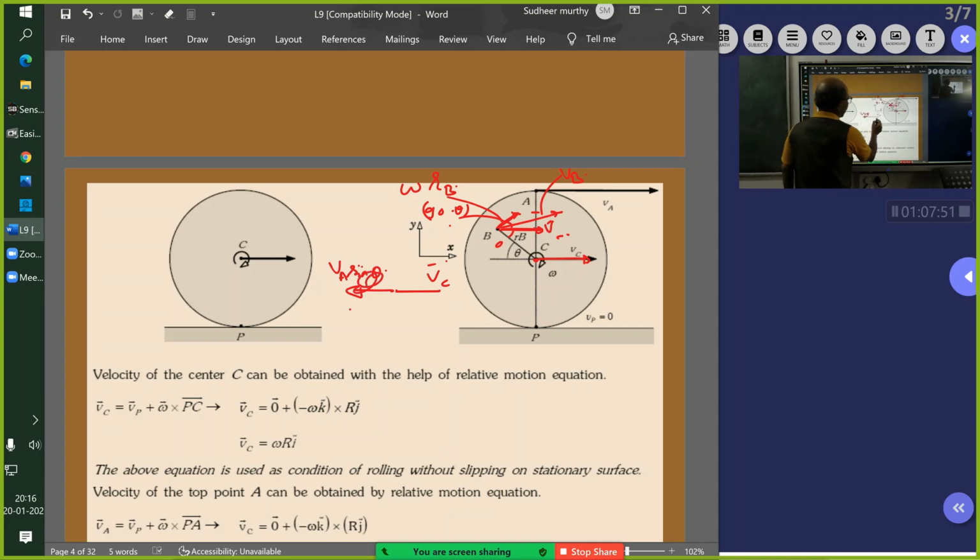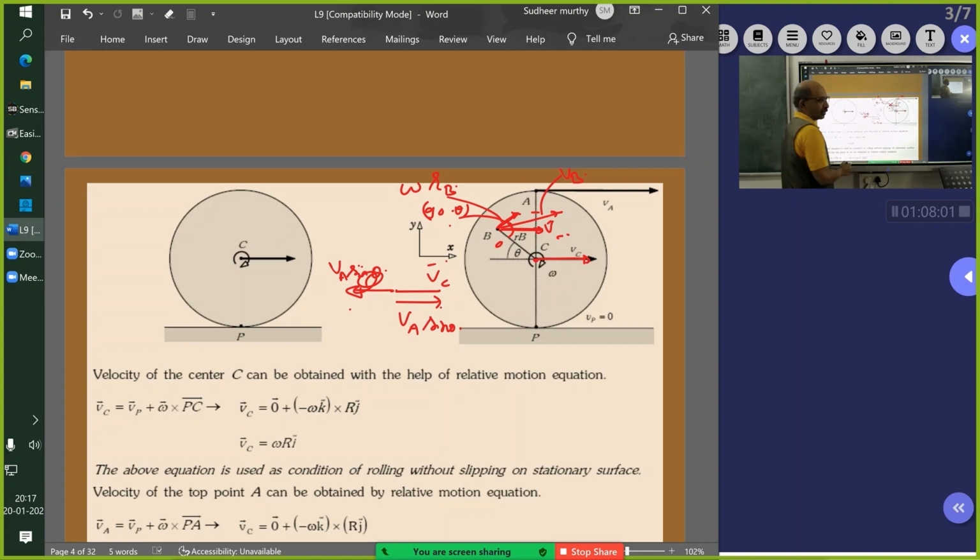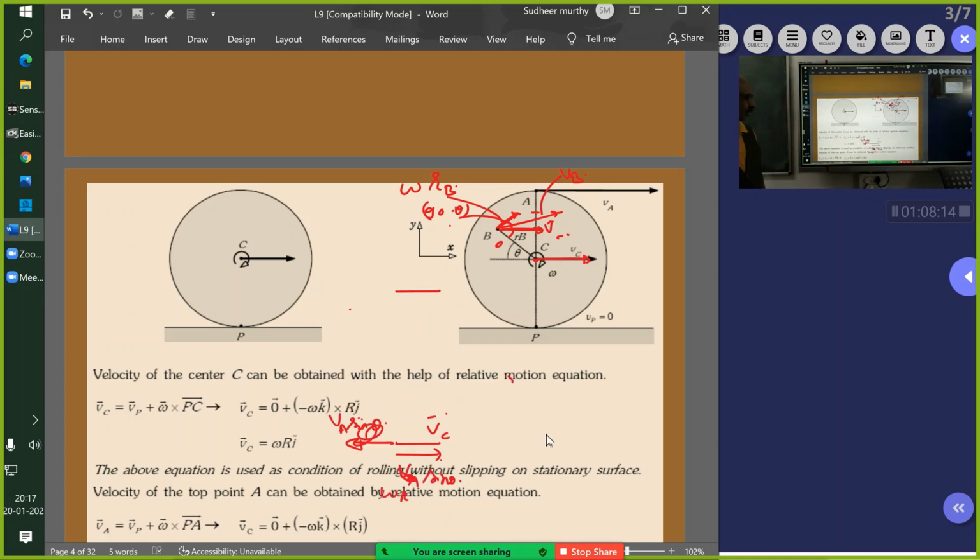No, sorry, it is plus only, because it will be in the same direction. VA sin theta will be in the same omega direction. Both will act. So omega r sin theta plus VC. Okay, thank you.